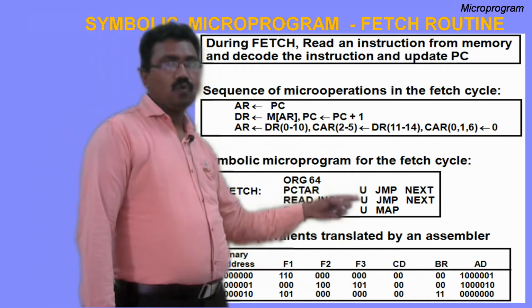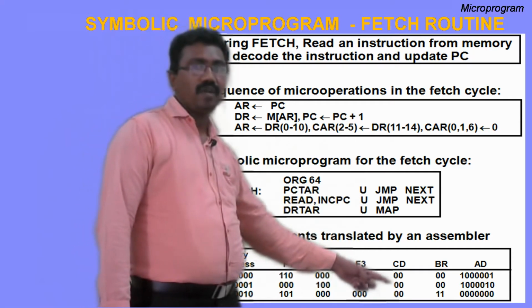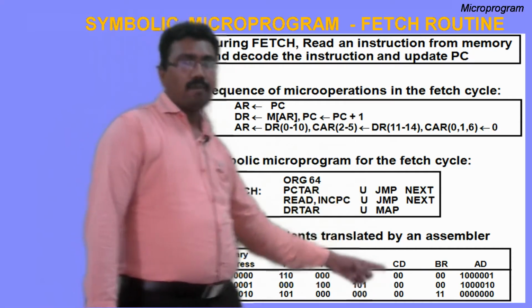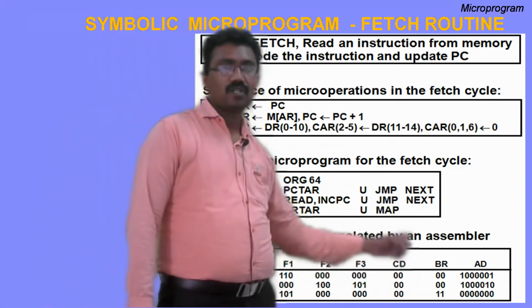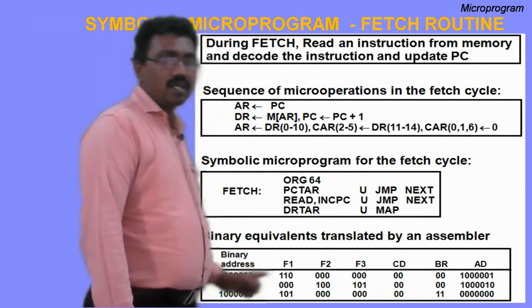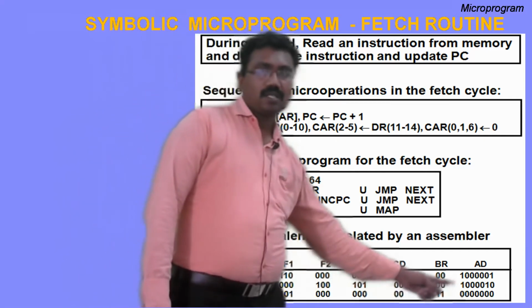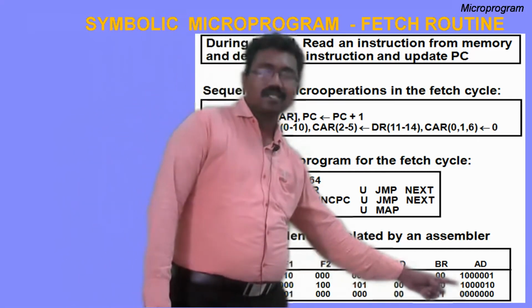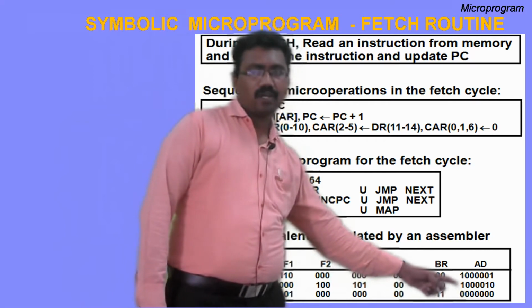And next here U. U means unconditional. What is U? Combination of 00. In the condition field, 00 defines unconditional branch. And the branch field is jump. In the branch field, 00 defines the jump instruction. Here next means the present micro instruction address is 65. So next means 65 plus 1, 66. 66 is the address of the next micro instruction in control memory.